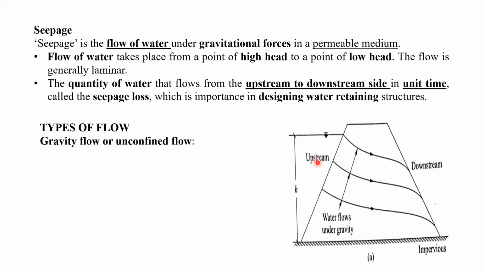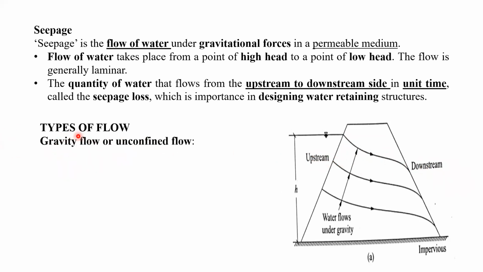And on this upstream side, you can see this is the water level. So what is going to happen? The seepage will start taking place towards the downstream side, right? These are called flow lines, also called phreatic lines. From this side to the downstream side, the seepage will take place due to gravity.